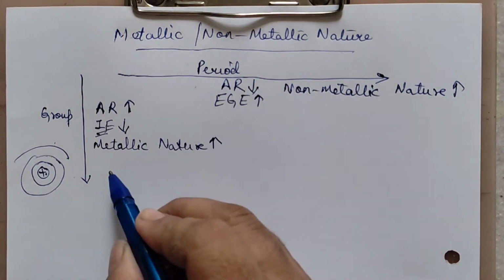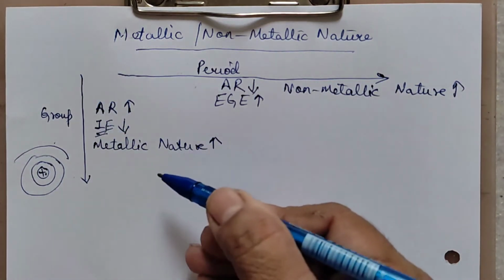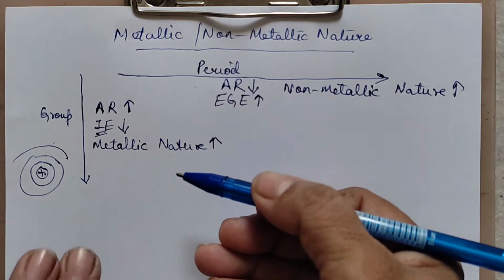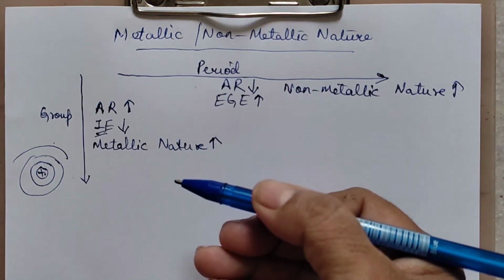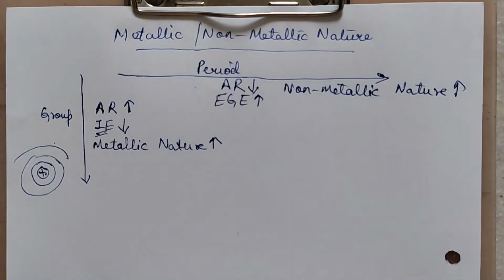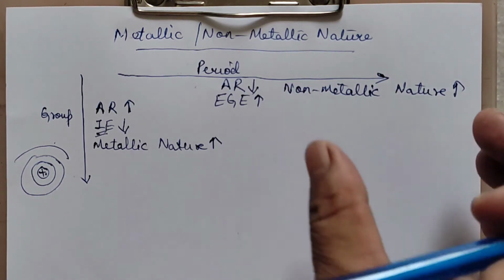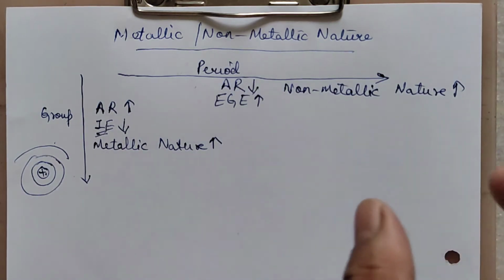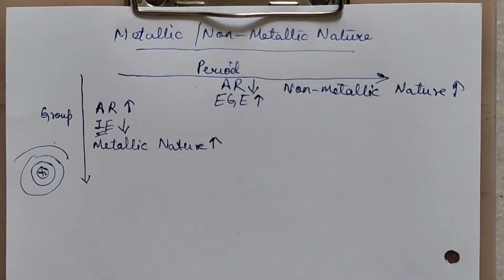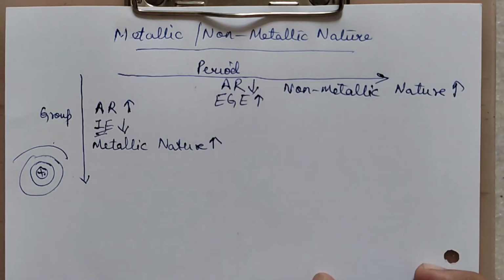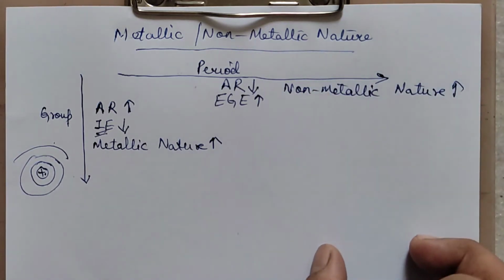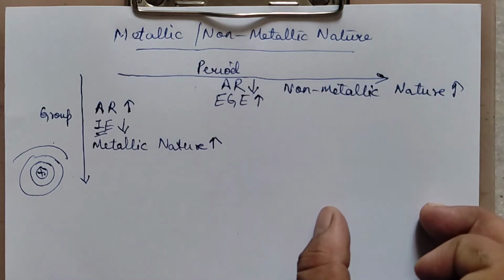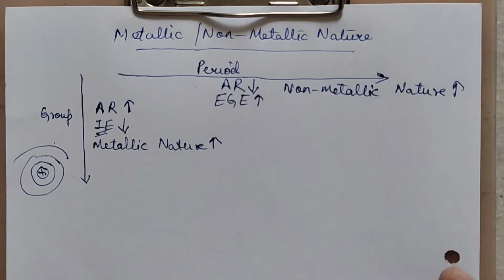We can also say this way, down the group, non-metallic nature decreases, but that will not be right for S block elements, because in the S block all the elements are metals, though in the P block there is a clear distinction. In the P block it's a mixture of metal, non-metal and semi-metal. So for P block we can say even in the group that metallic nature increases down the group or non-metallic nature decreases. Right, but overall this is what we write.